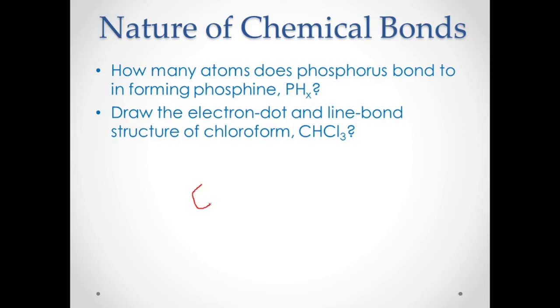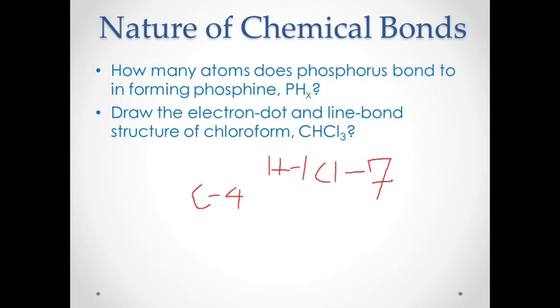Okay, so what are the electrons involved in bonding? The valence electron. So we should know first the valence electron for carbon, for hydrogen, and for chlorine. For carbon, how many valence electrons? There are actually 4 valence electrons. For hydrogen, there is only 1 valence electron. And for chlorine, this belongs to the halogen group, which contains 7 valence electrons.